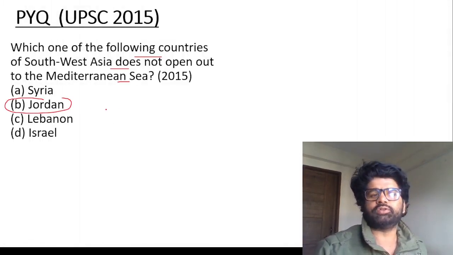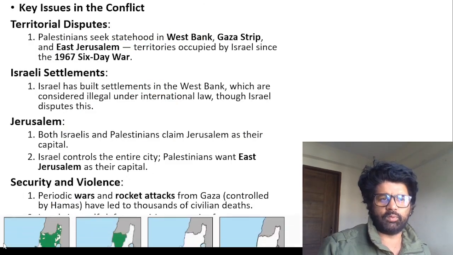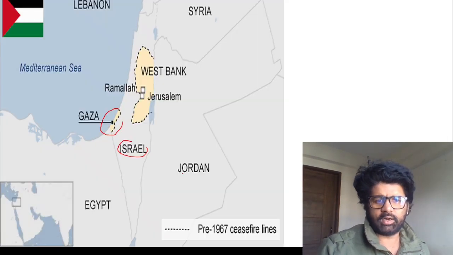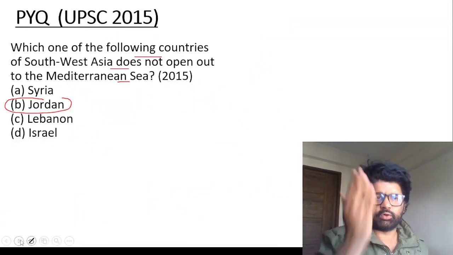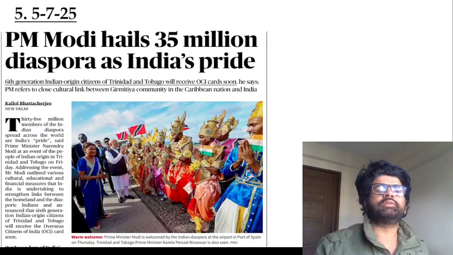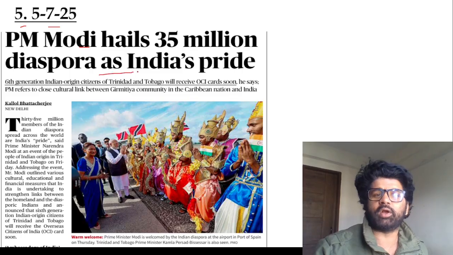Jordan is the answer. Jordan does not open out to the Mediterranean Sea. If you see this map again, you will realize what I'm saying. Jordan does not open out to the Mediterranean Sea, and Lebanon does. Lebanon is somewhat upward. So guys, now the next article. 5th July 2025: PM Modi hails 35 million diaspora as India's pride.